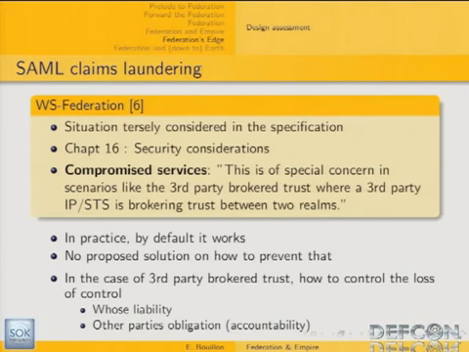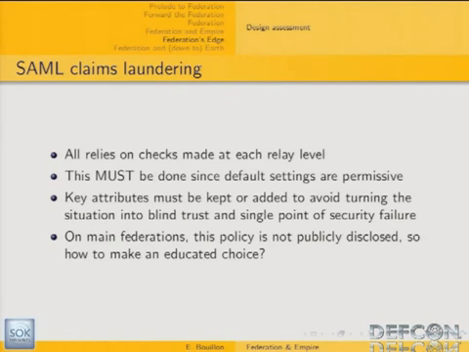And if you get back to the standards themselves, this kind of consideration has only been cursorily mentioned in the bullet I mentioned previously, which is the compromised services. And indeed, they recognize that this is a very major issue when you have this third-party broker trust relationship. But on the other hand, in practice, it works by default, and there is no proposed solution on how to prevent that. So in the case of a third-party broker trust, you need to control the loss of control. That means whose liability is involved, what are other parties' obligations, etc. And that's the concept I've called SAML claims laundering.